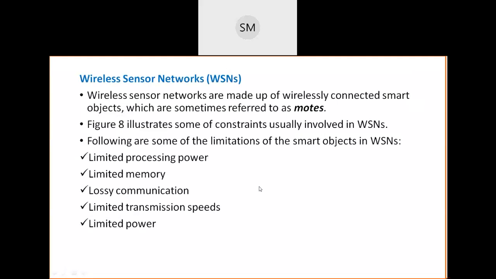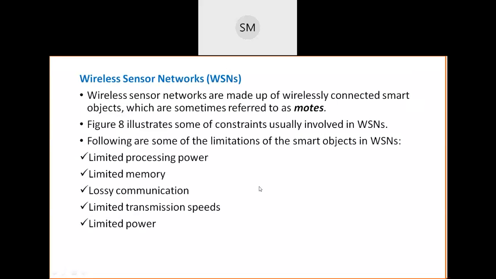Then we will see wireless sensor networks. You already understood their advantages and disadvantages. Now we will see how exactly they look, and what the limitations of smart objects inside these wireless networks are. Not only does the network have disadvantages or limitations, but inside these wireless networks many devices are connected, right? Sensors, actuators, smart objects. Those devices also have some limitations or disadvantages. We are going one step deeper now.